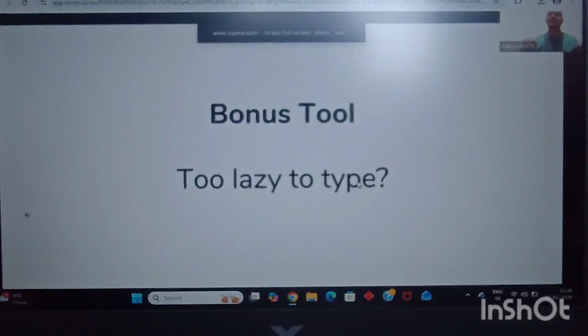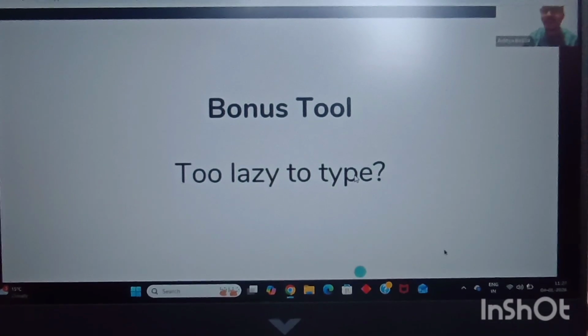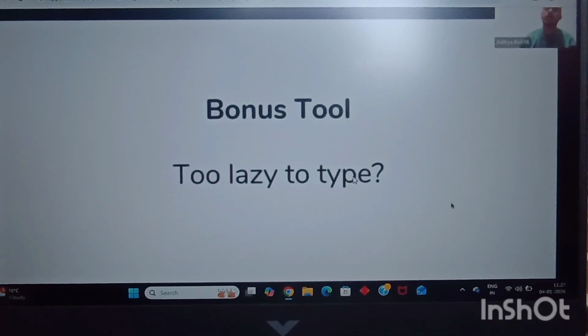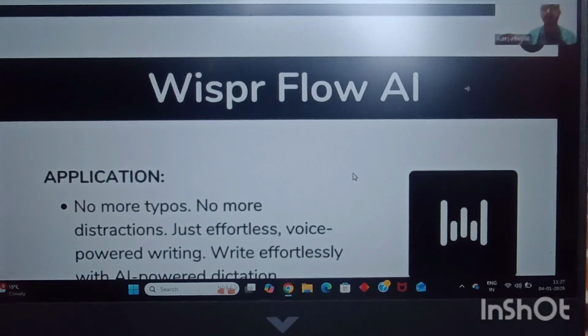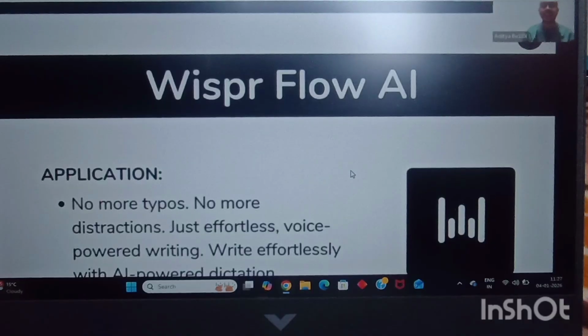And guys, by the way, this was just a bonus tool. How many of you love this bonus tool? Type in bonus in the chat box if you all love this bonus tool. Even Otter does it. Yes, a lot of tools do it, but I can guarantee you none of them work as good as Whisper. Whisper is amazing. Try it and you will understand why I say that. So guys, this is Whisper Flow AI for you.